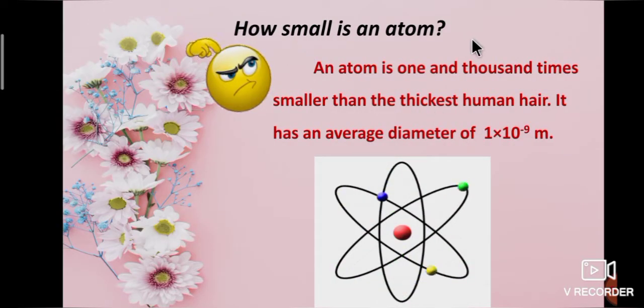How small is an atom? An atom is 1,000 times smaller than the thickest human hair. It has an average diameter of 1 into 10 to the power of minus 9 meter.